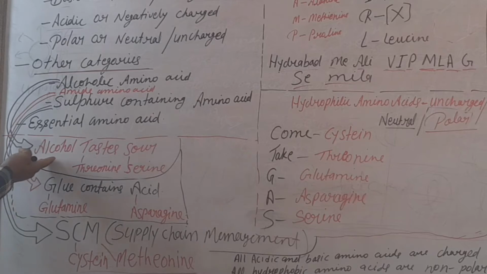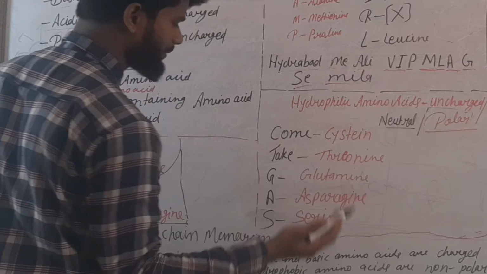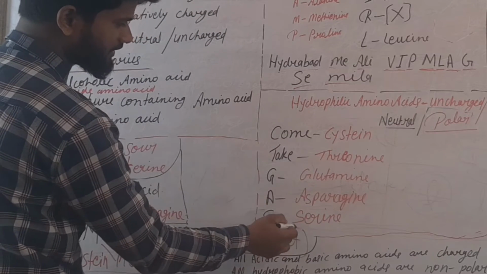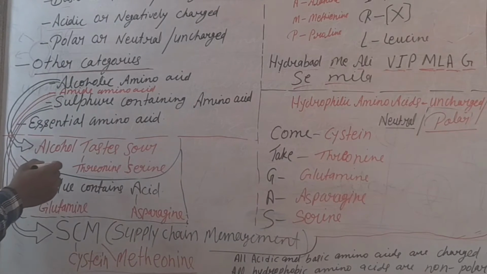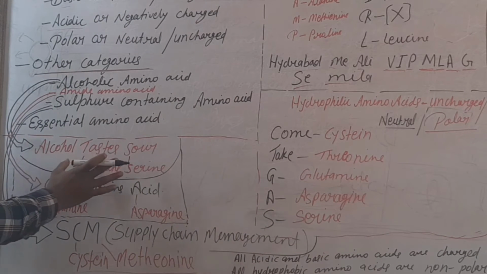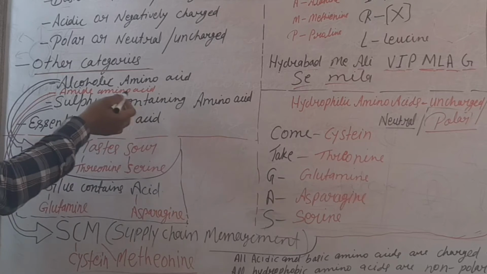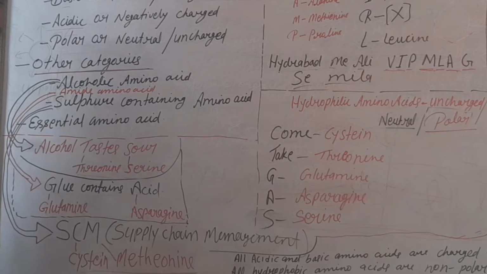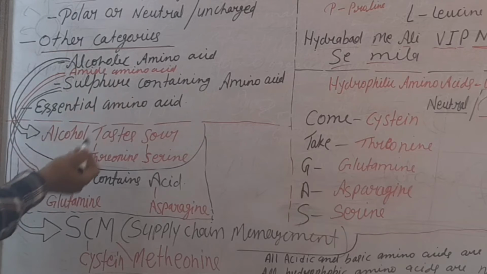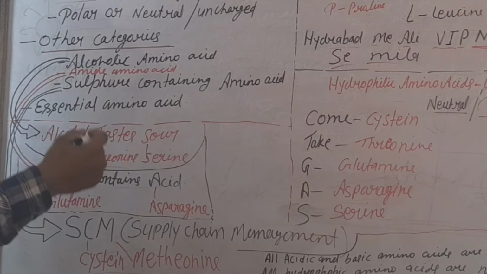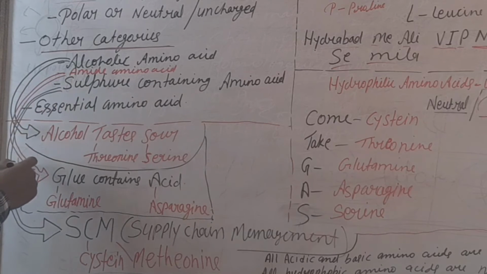You can also see this in polar or uncharged amino acids: serine and threonine, threonine and serine. It means they have an alcohol group. So we also study these amino acids as alcoholic amino acids because they have an alcohol group. And amide amino acids, I forgot to write them, so I have written them very small. Amide amino acids come to this point.